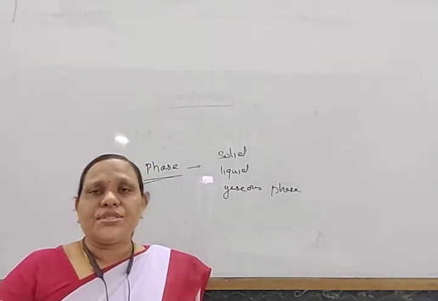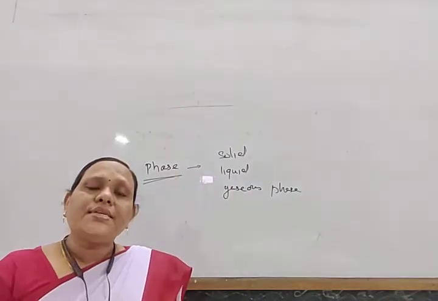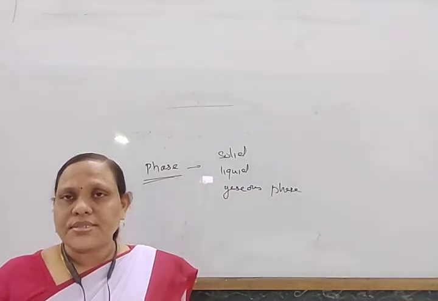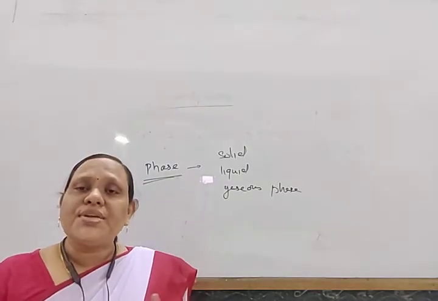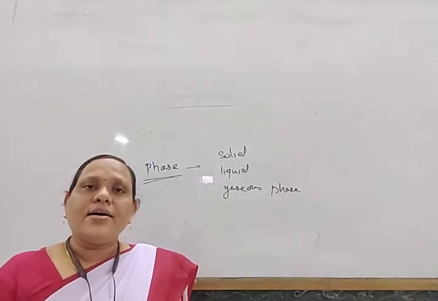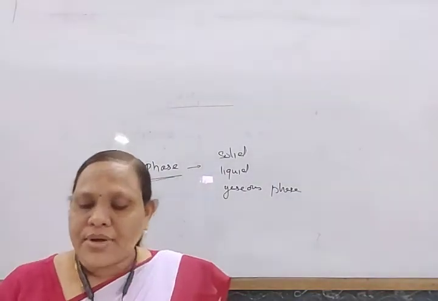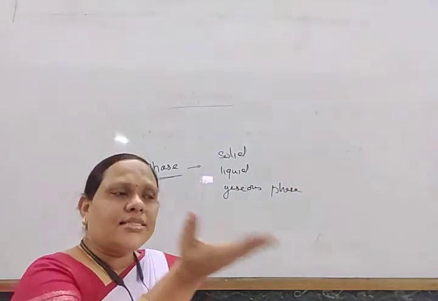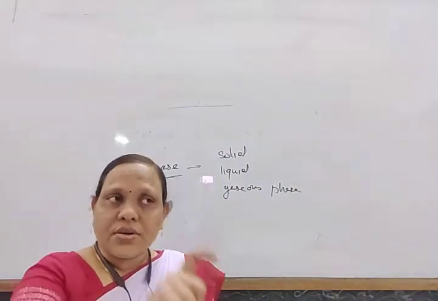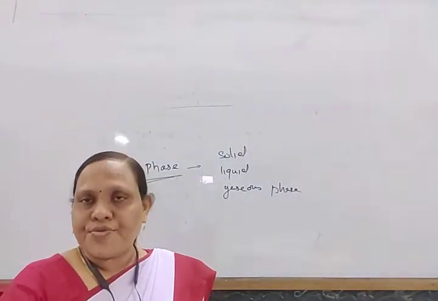Then the heterogeneous system, which is not uniform throughout, which has different compositions and different boundaries between different phases. Suppose ice is kept in water. Ice floats on water, so it consists of two phases: one is a solid phase, another is a liquid phase.